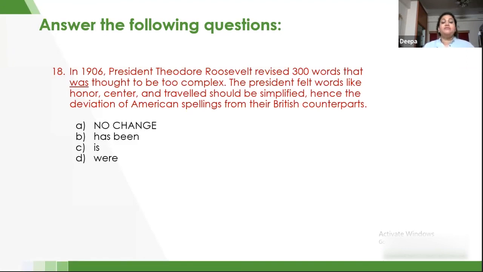When I said words is another subject, the reason was that I had not read the complete sentence and I had to find out what the nouns there are. Not looking at whether it is a subject or an object, I know that Roosevelt is one noun and words is another. So that's the reason I said another subject. It is basically another noun. Okay, so therefore, for the 18th question, we'll go with D, were.